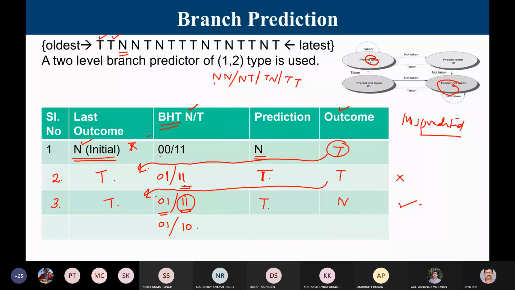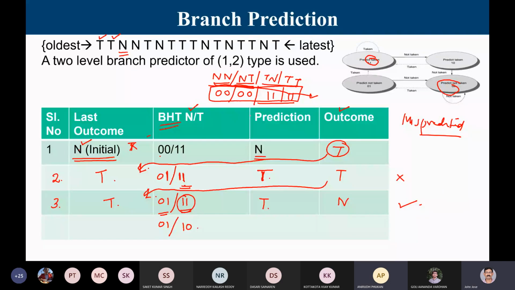Let me be very concrete. When the state is NN and NT, my prediction is 00. And for these two, my prediction is 11. So it's a clear, strong prediction to start with initially. Generally it will be given if a question comes. If it is not given, this is the default case.